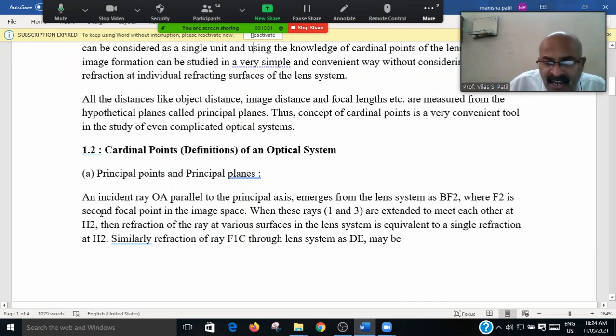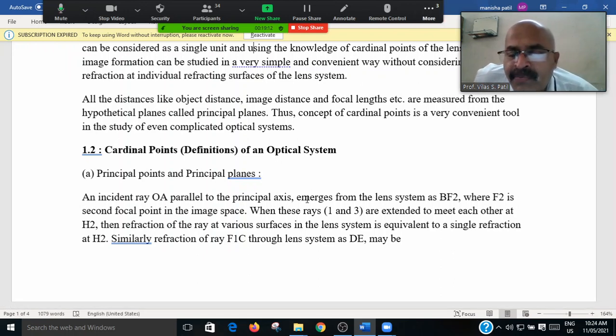Consider the following diagram. I am going to explain that diagram. An incident ray OA parallel to the principal axis emerges from the lens system as the ray BF2, where F2 is the second focal point in image space. When the rays 1 and 3 are extended to meet each other at H2, then the refraction of the rays at various surfaces in the lens system is equivalent to the single refraction at H2, and similarly the refraction F1C